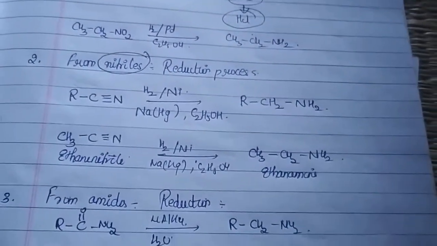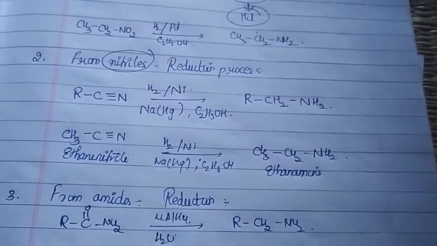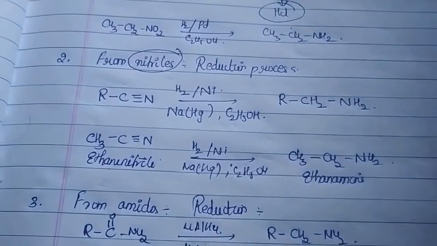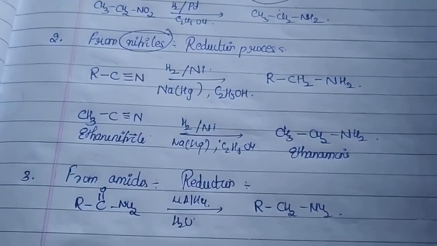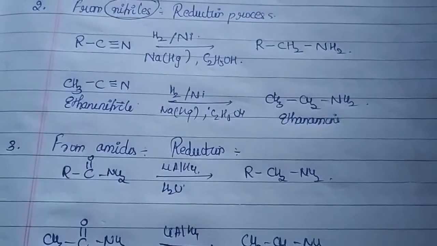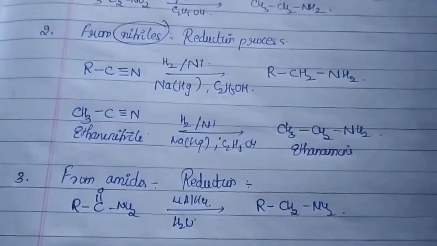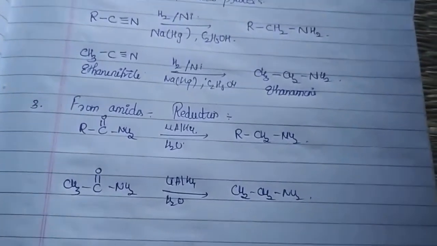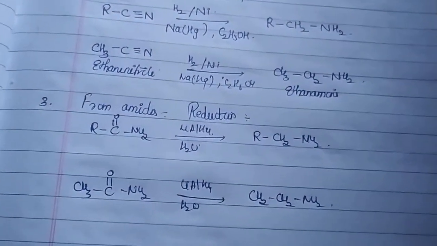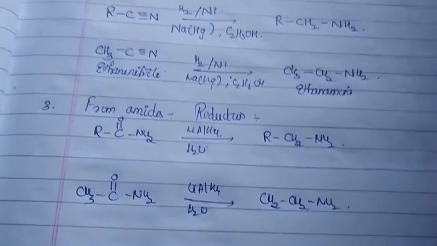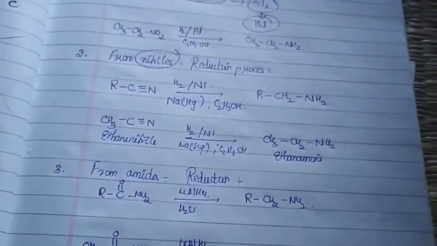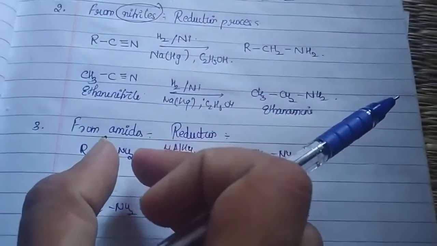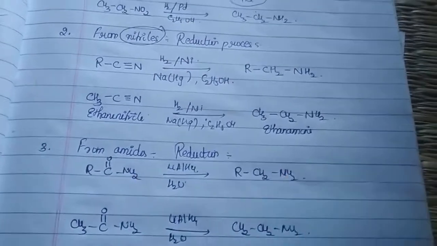Then, with respect to nitriles, it is also a reduction process where you can do a catalytic hydrogenation, or you can use lithium aluminum hydride. The final product you get will be primary amines. Remember, whatever preparations we have studied so far are all preparations of primary amines. With respect to amides, of course, this is also a reduction process. You can use lithium aluminum hydride directly, or you can do this reaction in an aqueous medium, where we convert the amide group to amines.